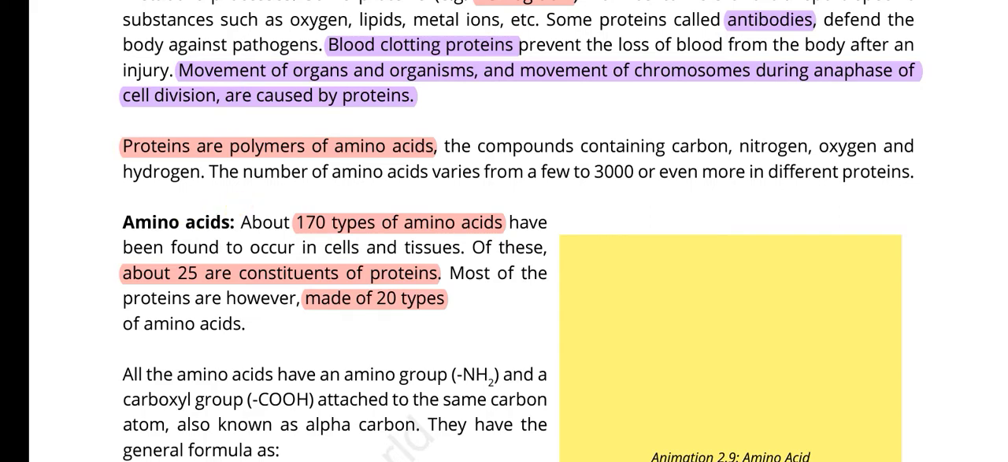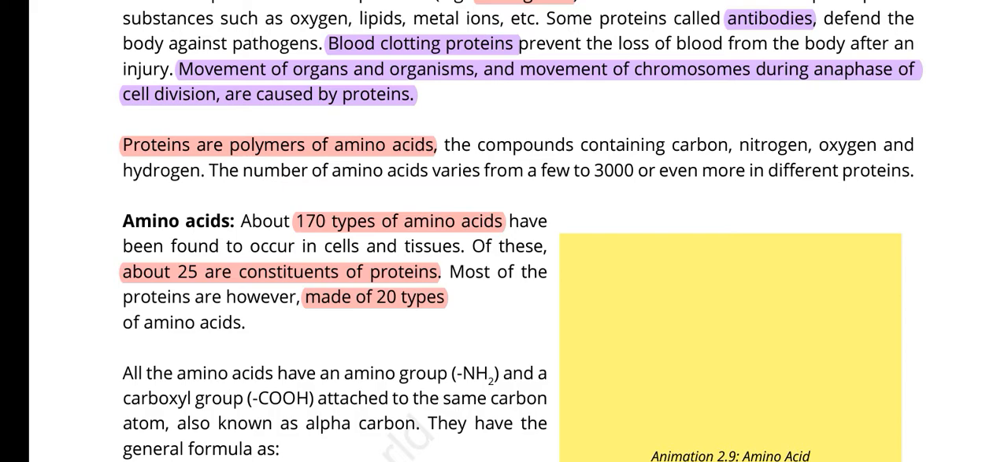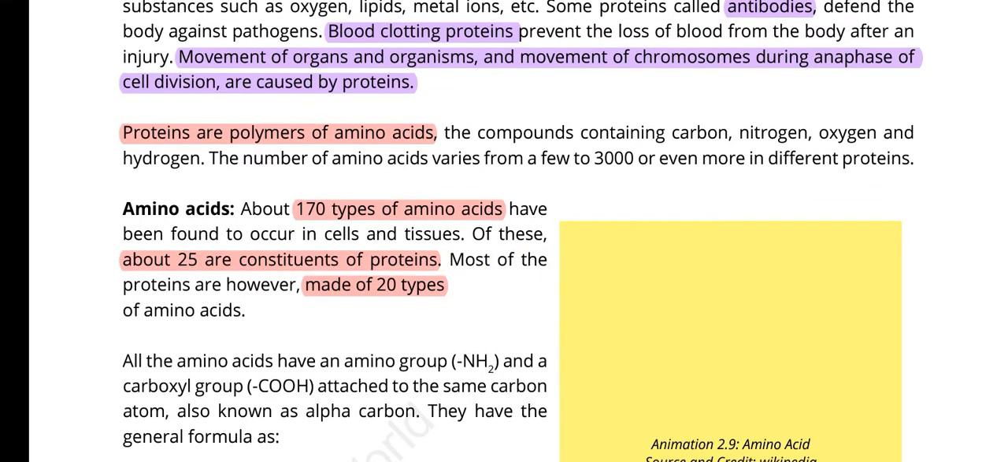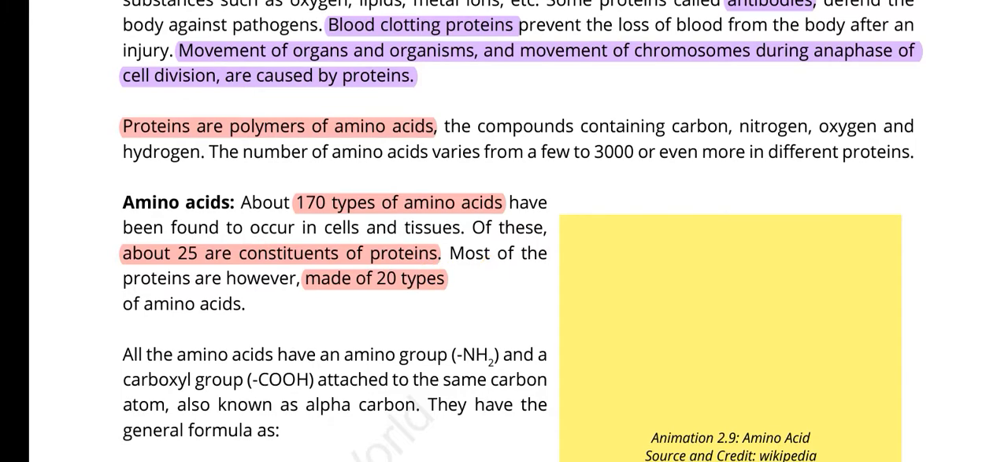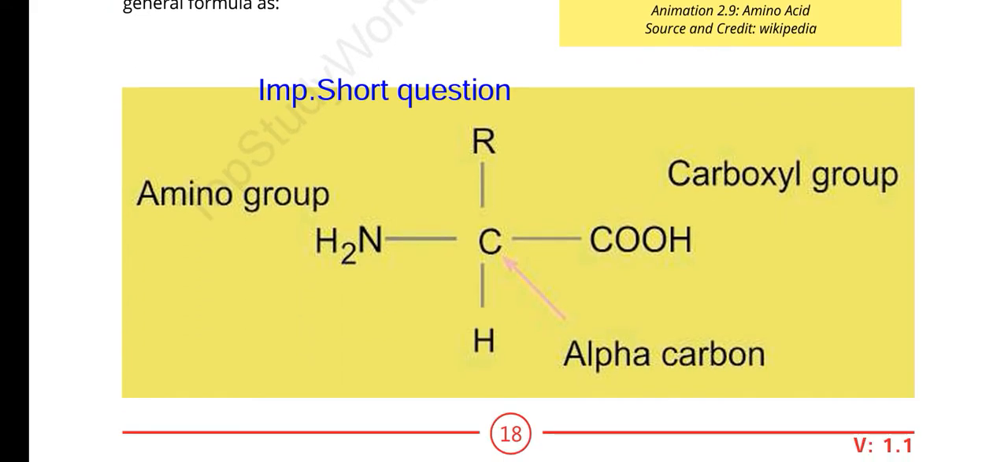About 170 types of amino acids occur in cells and tissues. Of these, about 25 are the constituents of proteins. Most of the proteins are, however, made up of 20 types of amino acids. Next is the structure of amino acid. It is a very important short question.